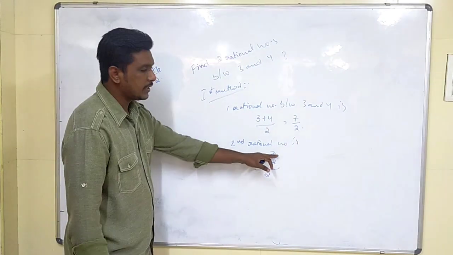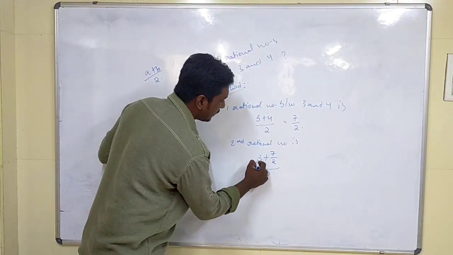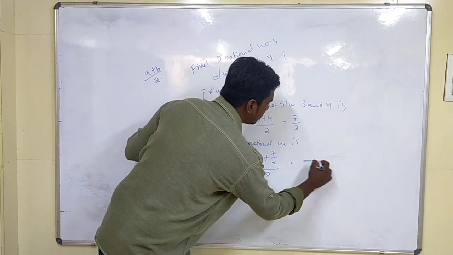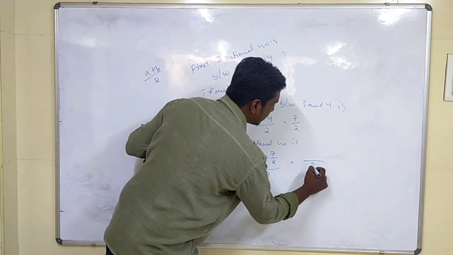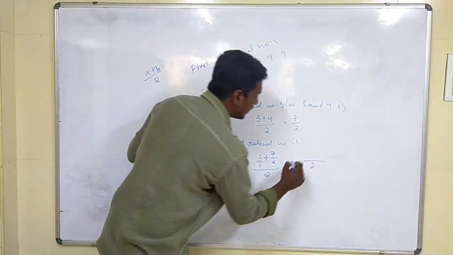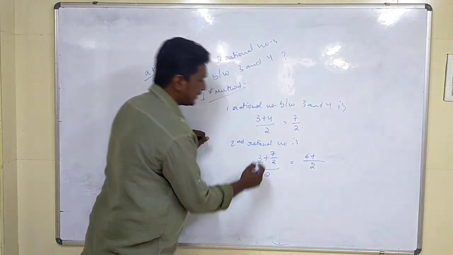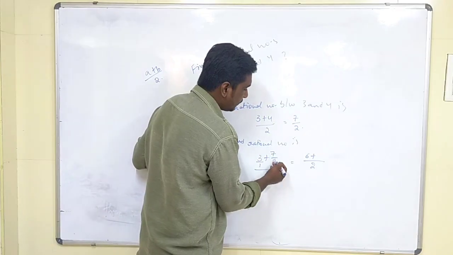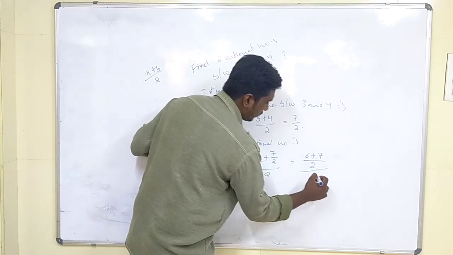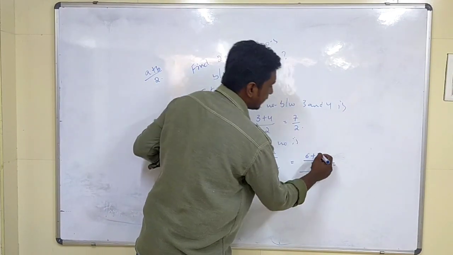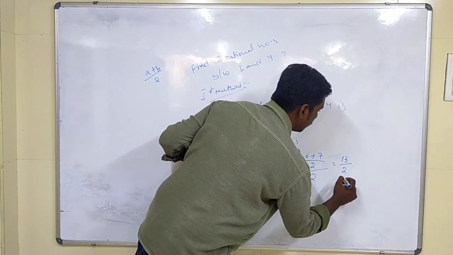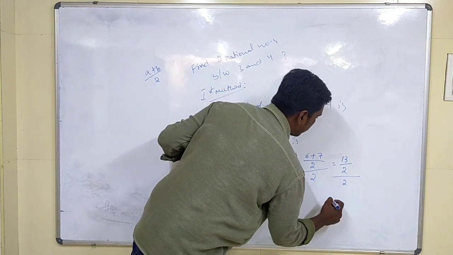Here we take the LCM, children. 1 twos are 2, so 2 threes are 6, plus 7 by 2. So 6 plus 7 is 13 by 2, all by 2.